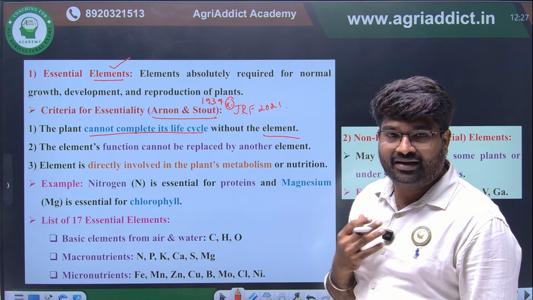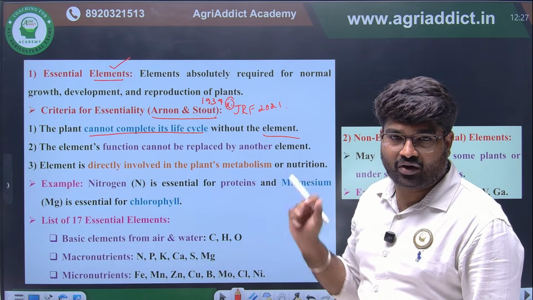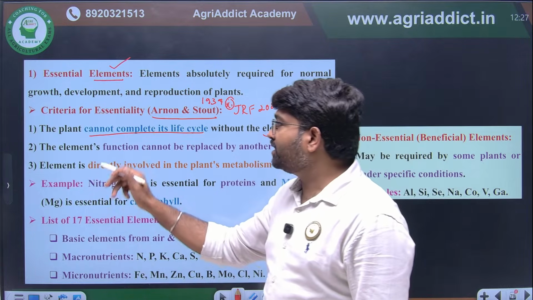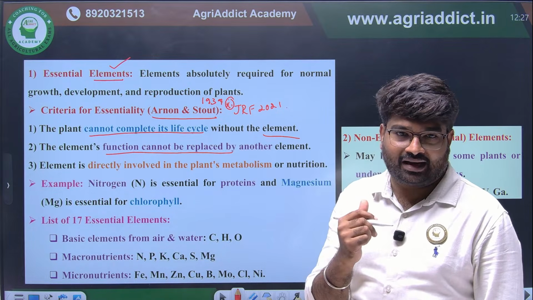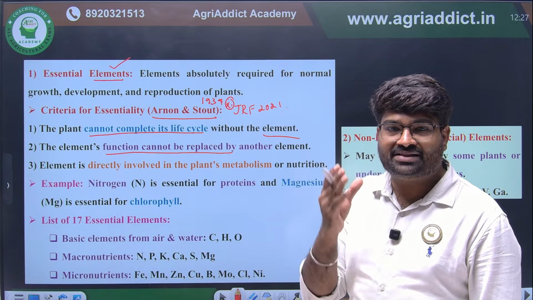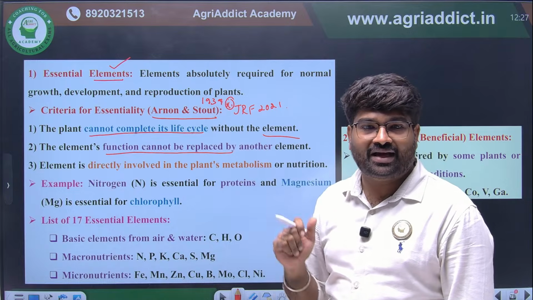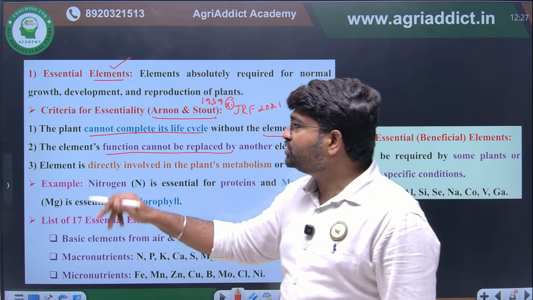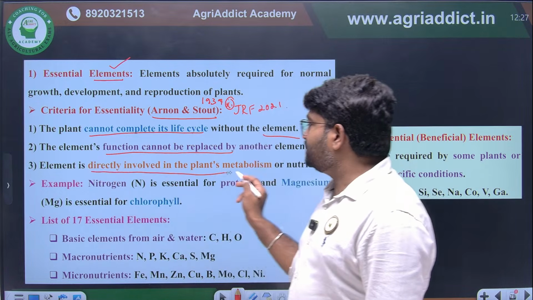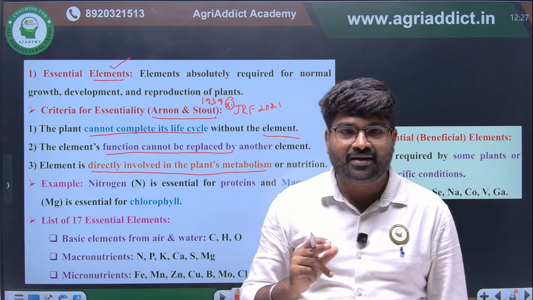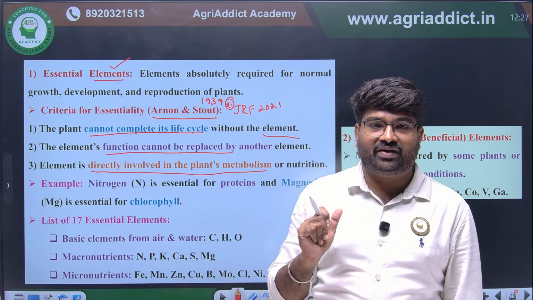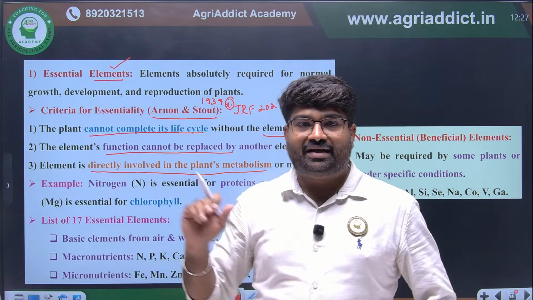The function of the element cannot be replaced by another element. For example, the function of nitrogen will not be replaced by another element. And the element should be directly involved in plant metabolism. These are the 3 criteria given by Arnon and Stout for essential elements.